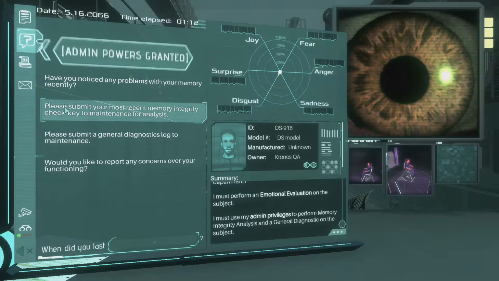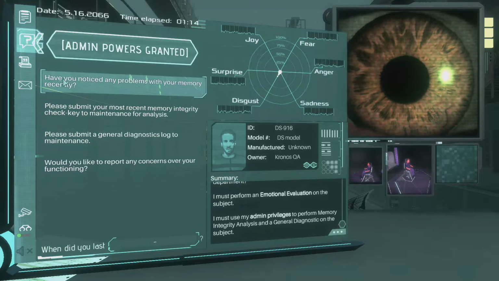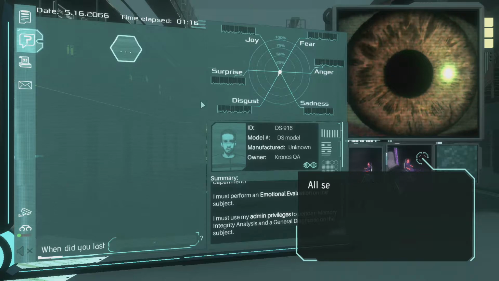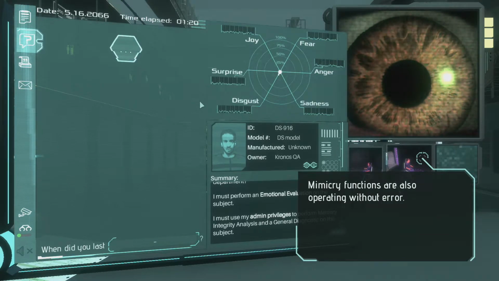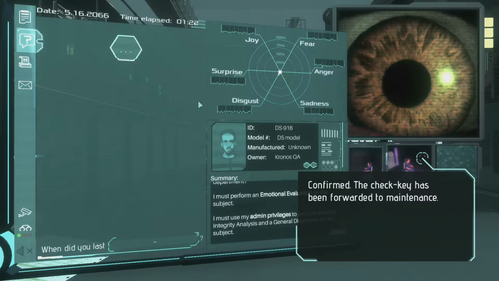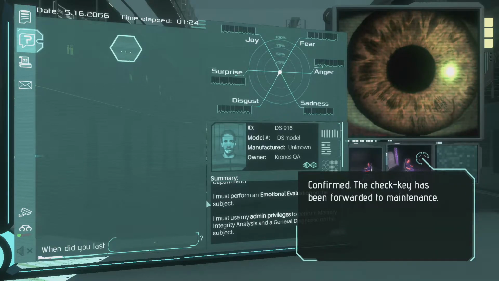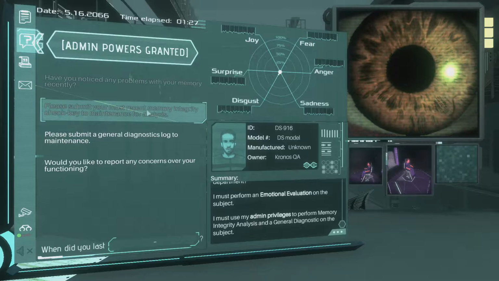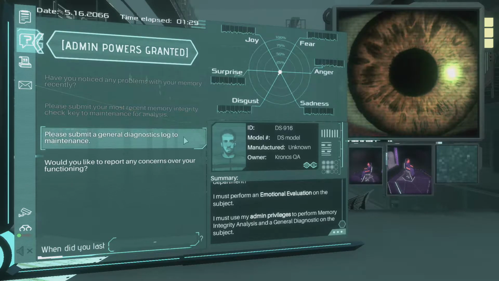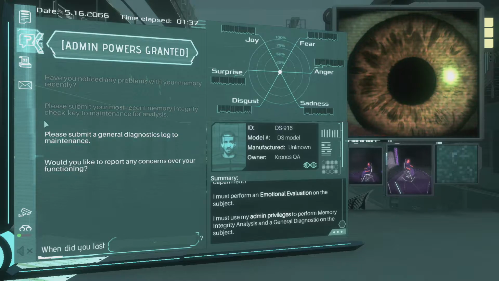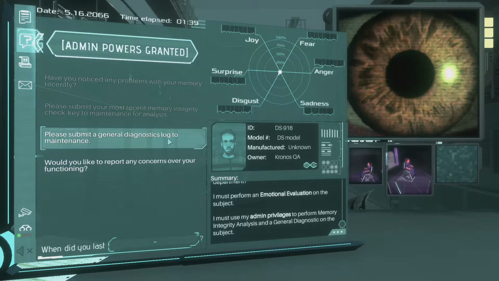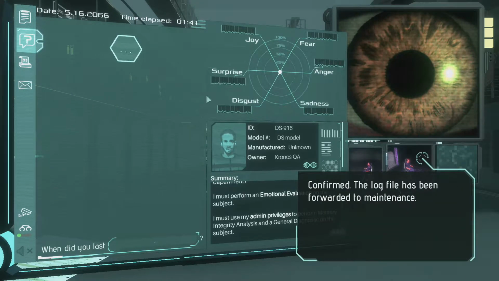Admin powers granted. Have you noticed any problems with your memory recently? None whatsoever. All sensory memory functions are operating as expected. Memory functions are also operating without error. The check keys has... Dang it! Please submit your memory, must be memory integrity. Okay, yeah, we've done that. I'm sorry. It just keeps double clicking today for some reason. I will have to clean out my mouse. Please submit a general diagnostics log to maintenance. Confirmed, the log file has been forwarded to maintenance.